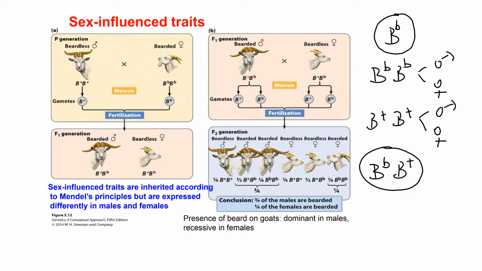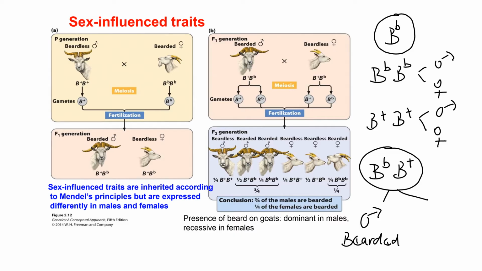Here you will see a difference in males and females. In males, because this allele acts as a dominant, the trait will manifest. So all males which are heterozygous will be bearded.